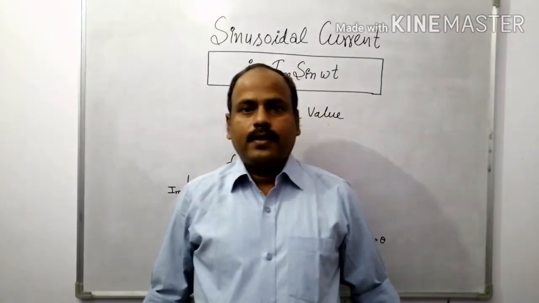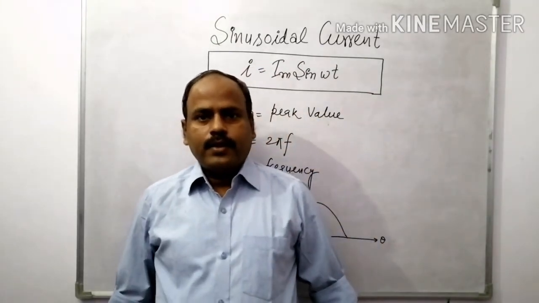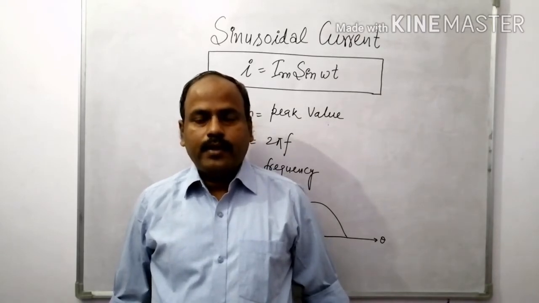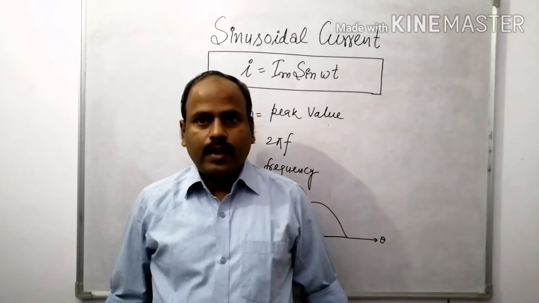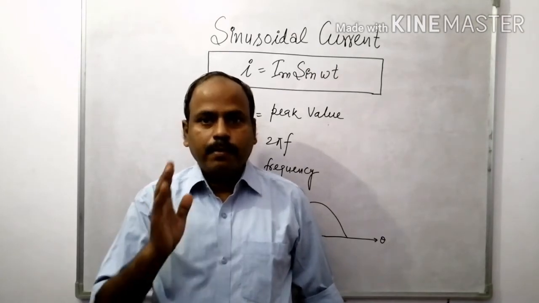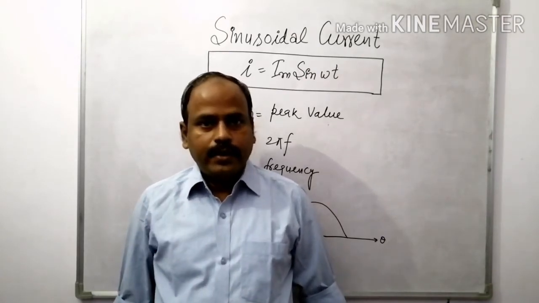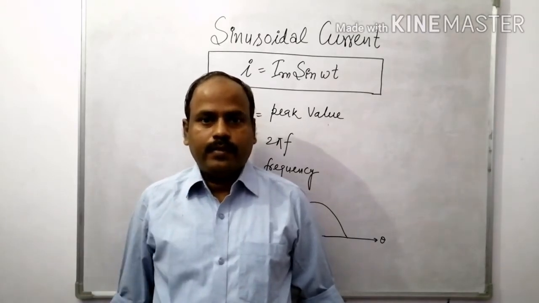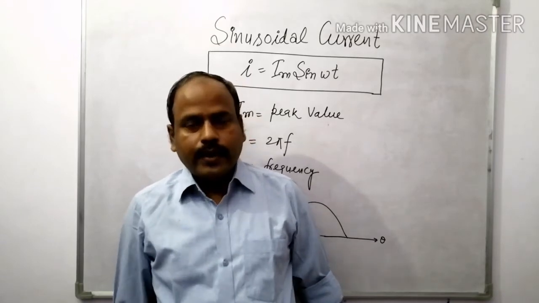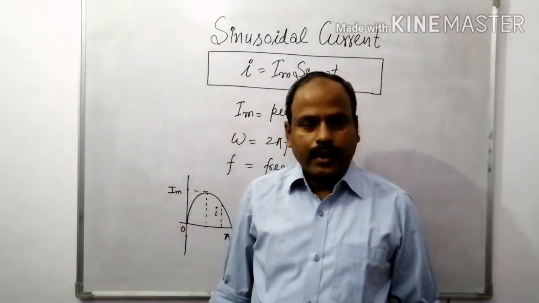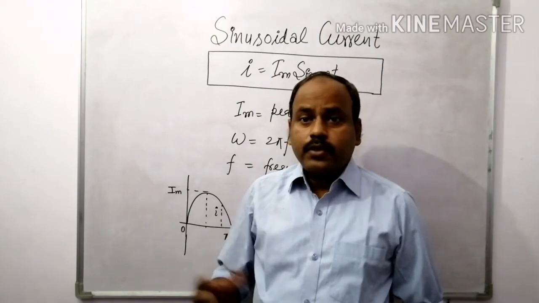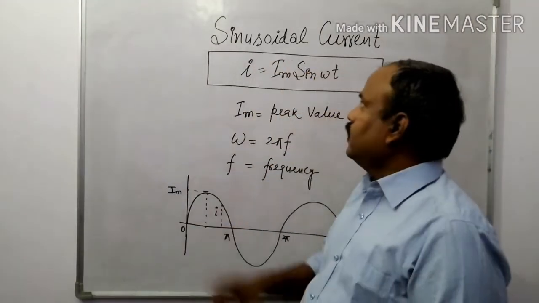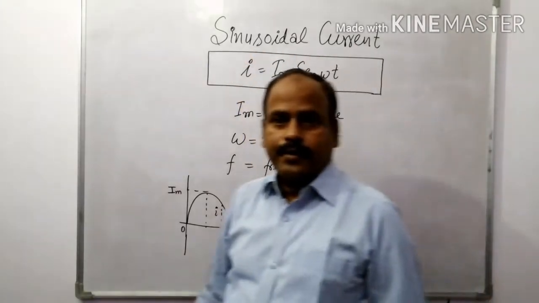Hello students, today I am going to discuss average value and RMS value. Average value means mean value. RMS is the root mean square value, right? So we are going to find out the average value and RMS value for the quantity, which is sinusoidal current.